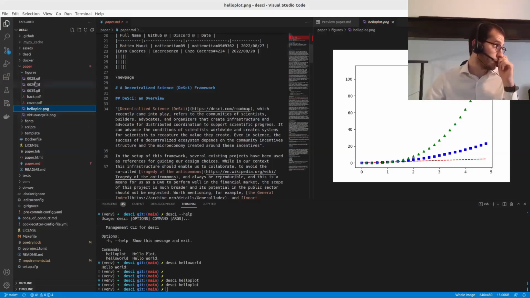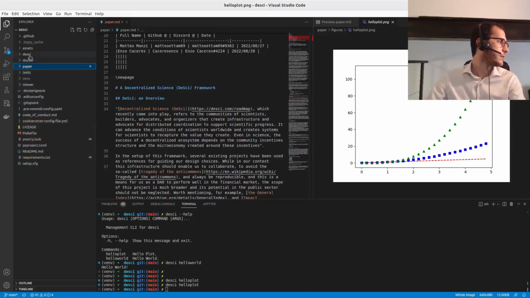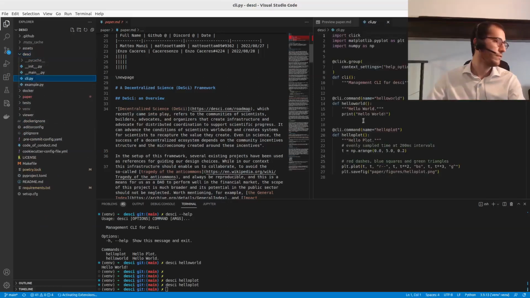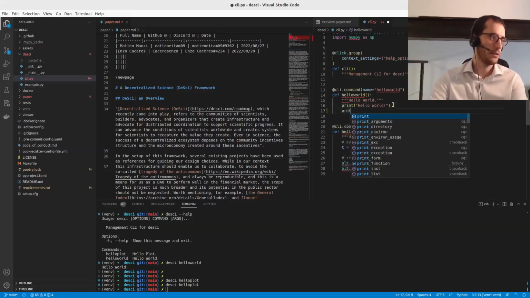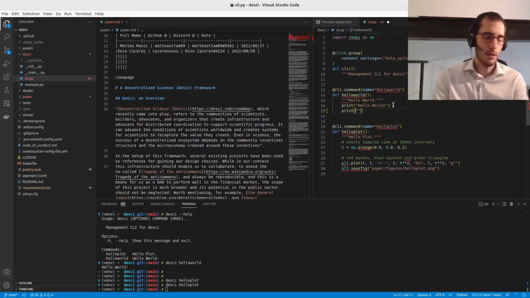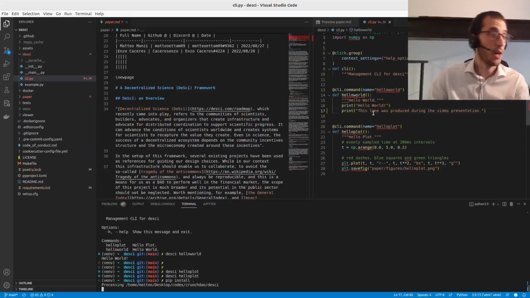Of course, one could be interested in defining new commands, and this is easily done by modifying the command line interface file here. If you want to have another line here, for example, saying this line was produced during the video presentation, you save it, and then you can reinstall the package without going through make.